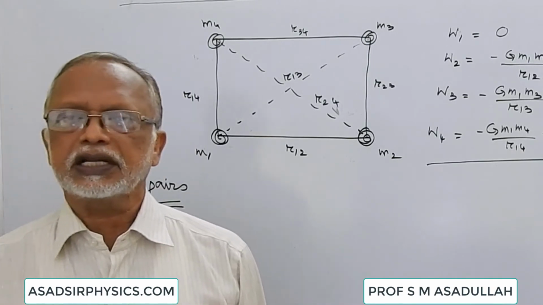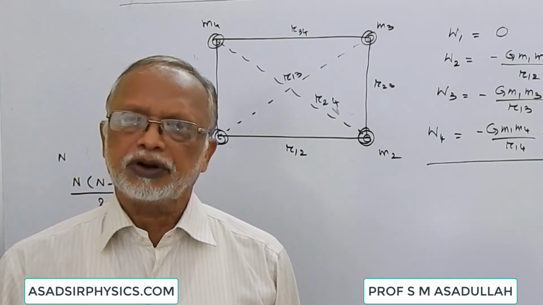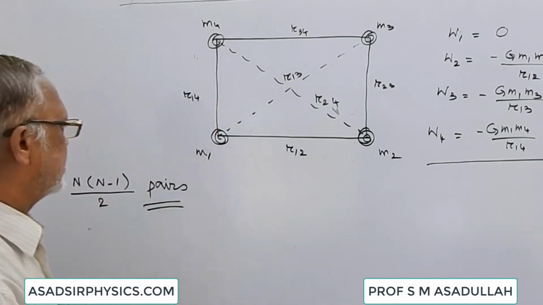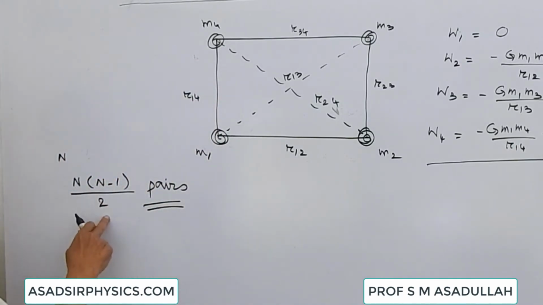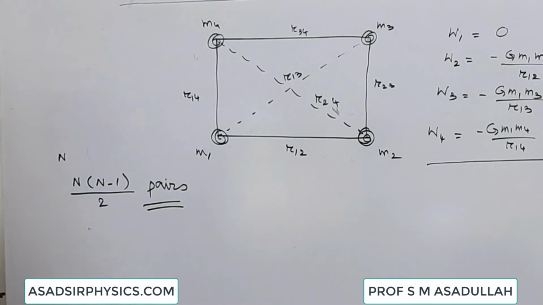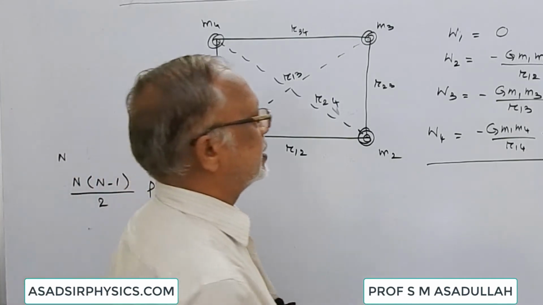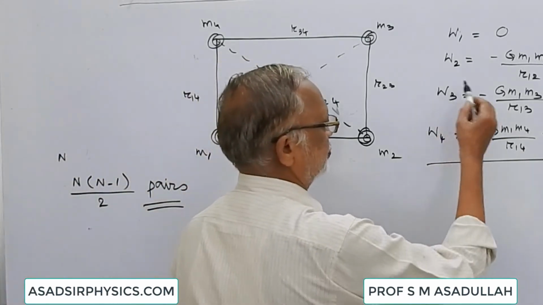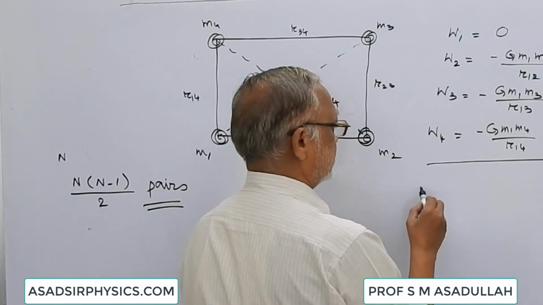If you have got a system of 3 bodies, how many pairs are there? 3 into 2 by 2, that is 3 pairs. If you have got a system of 4 bodies, 4 into 3 by 2, that is 6 pairs, that we have seen. If you have got a system of 5 bodies, 5 into 4 by 2, that is 10 pairs you will get. So here the total work done is the total potential energy.